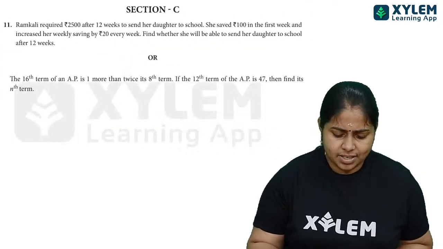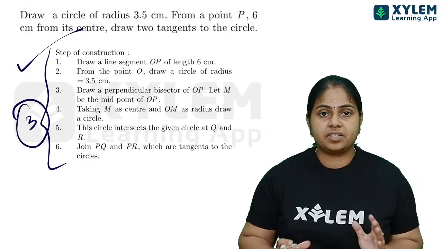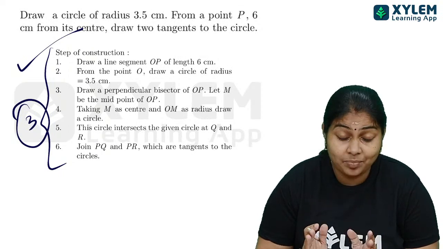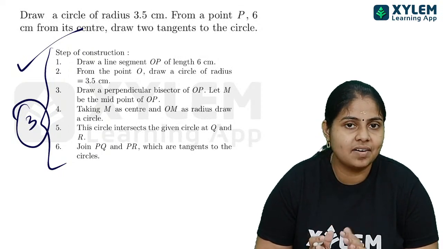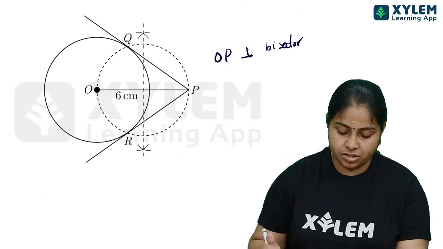Next, ഇതിന്റെ ഡിസ്ക്രിപ്ഷൻ ഒക്കെ ഇവിടെ ഉണ്ട് കേട്ടോ. You will be getting its detailed answer, everything will be there as slides in our app, so you can check for that.